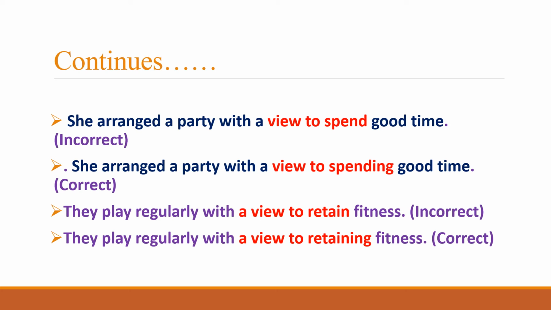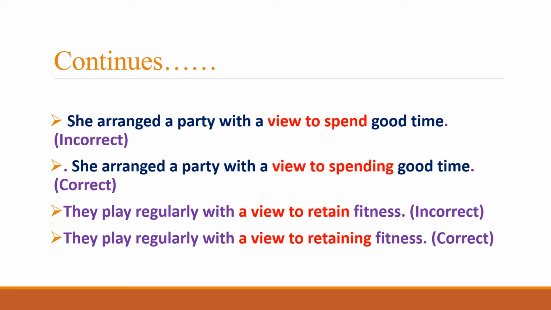What is the correct expression is to add ing with the first form of the verb, that is retain. So instead of retain, we have to use retaining. That is the main principle involved in correcting the sentence. They play regularly with a view to retain fitness is incorrect because of to retain, whereas the correct sentence is they play regularly with a view to retaining fitness.